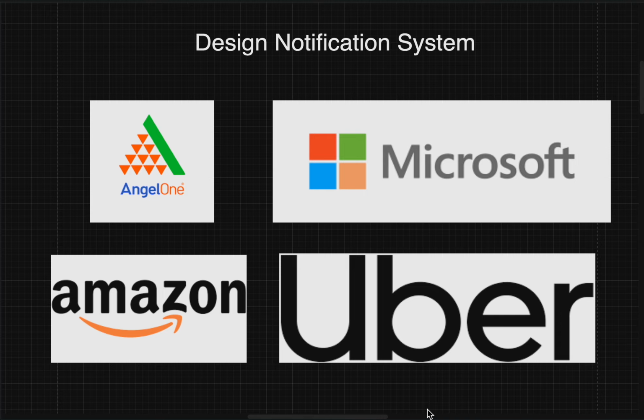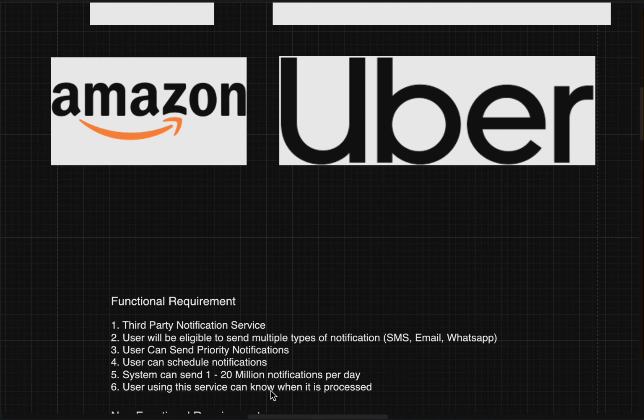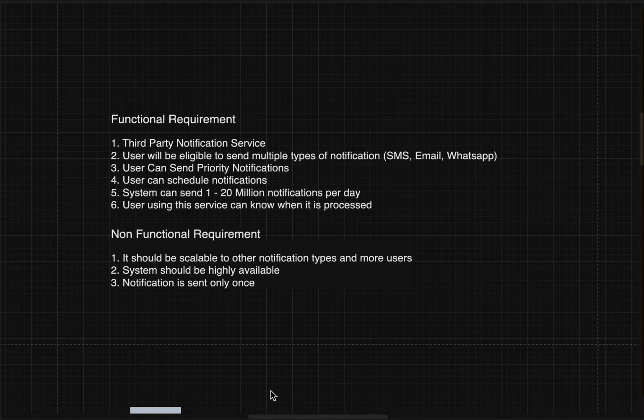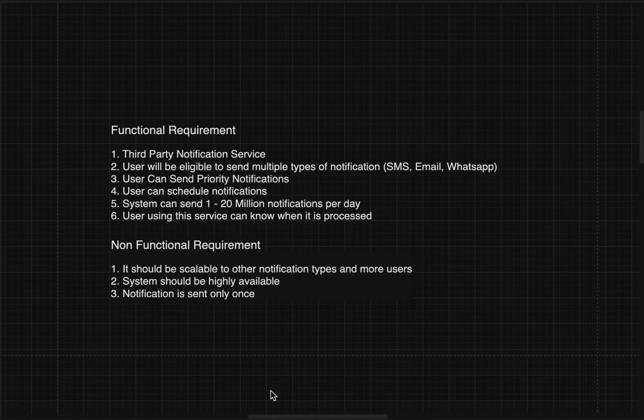This question has been asked in many of the top product-based companies like Microsoft, Angel One, Amazon, Uber, Flipkart, and many more. So this is a very famous question. Let's come up with the solution now. Before starting the design part, let's clear our functional and non-functional requirements.